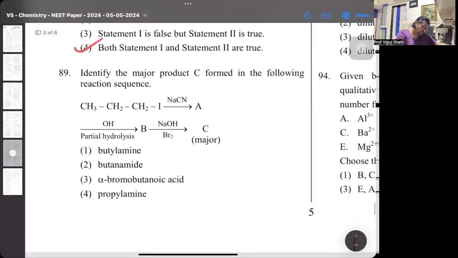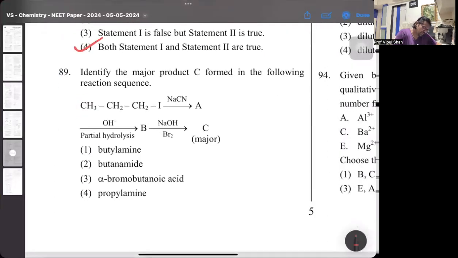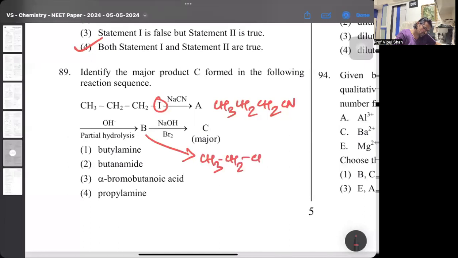All right. Next one. Iodide reacting with cyanide. So replace the I by cyanide. So you have CH3, CH2, CH2, Cl. Then it says OH partial hydrolysis. This is again a good part. This is basically preparation of carboxylic acids. Cyanides undergo acid as well as alkaline hydrolysis. In alkaline hydrolysis, if you do it partially, then the intermediate product formed is amide. So the product formed here, the B1, will be CH3, CH2, again CH2, and C double bond O, NH2. So it's basically addition of water.